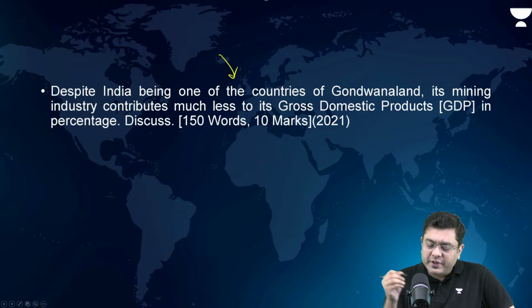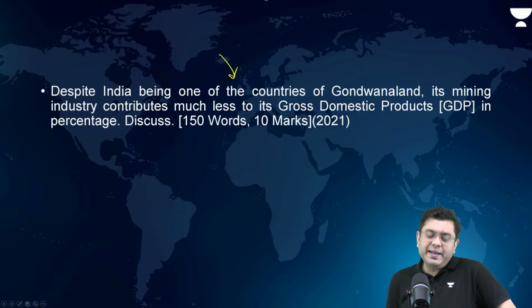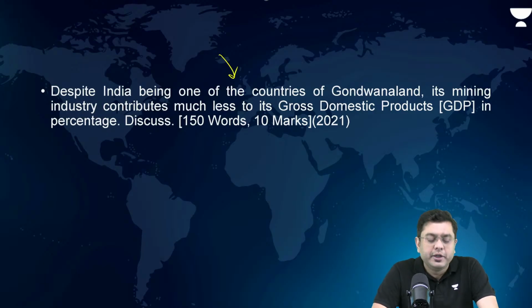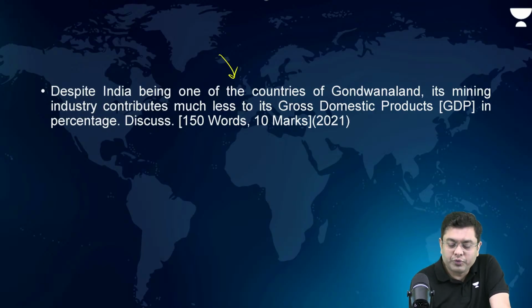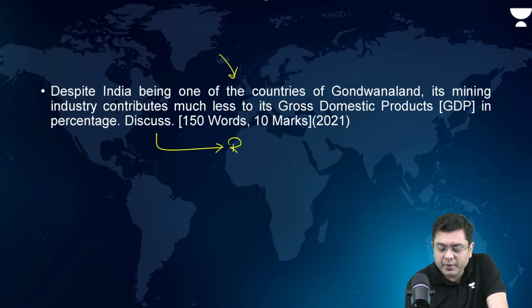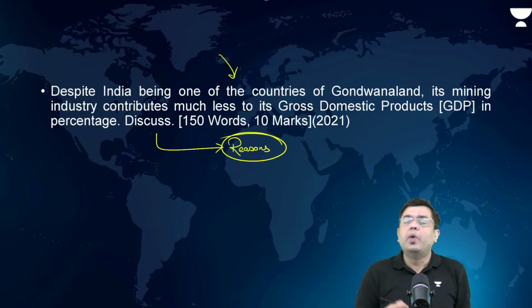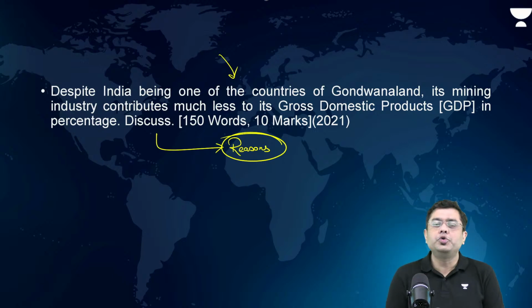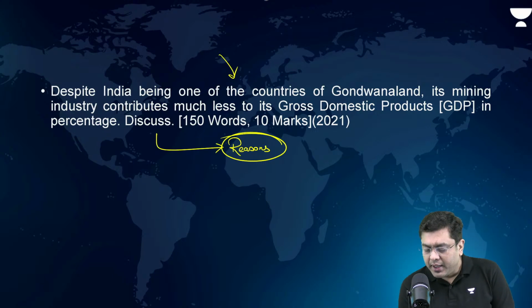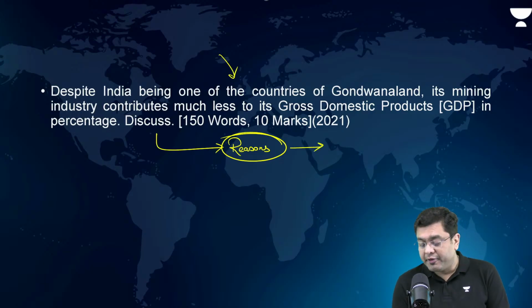Despite India being one of the countries of Gondwanaland, its mining industry contributes much less to the GDP in percentage. Here, it is asking you the reason: despite being abundant with minerals, why do we have such a low contribution of the mining industry? The reasons here are lack of infra, isn't it?